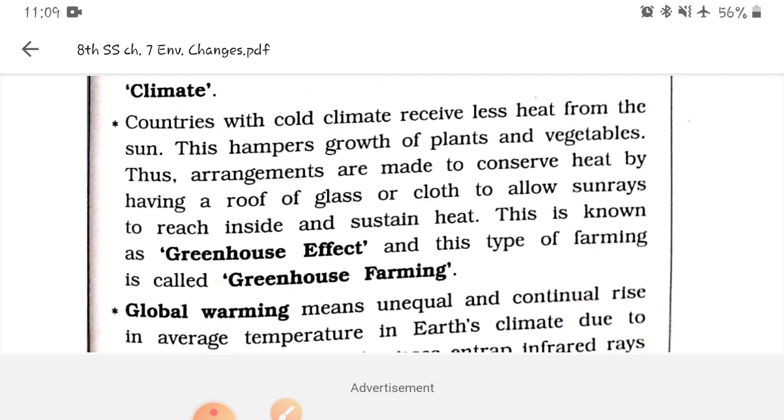So to provide that atmosphere, the sun rays are given straight to the plants and vegetation, and such arrangement is made by constructing the roof of glass so that the sun rays get in easily through the glass, but they can stay there near the plants for more time, or else the use of cloth that allows the sun rays to remain in the room or in a particular area, and that is called greenhouse effect.